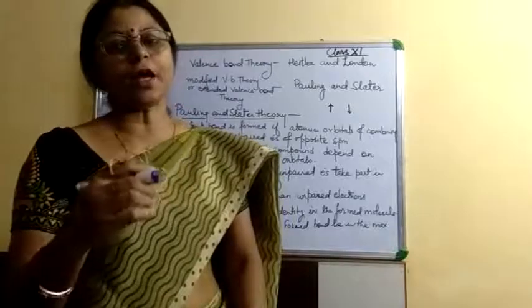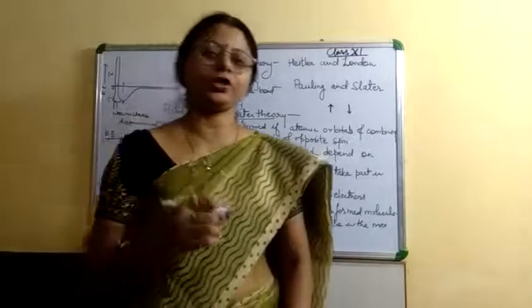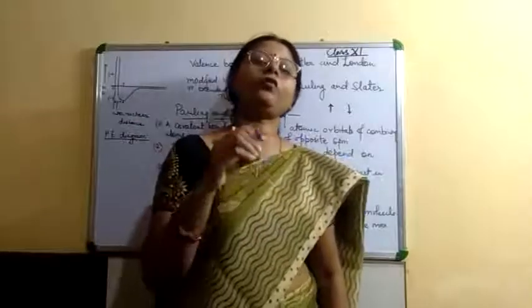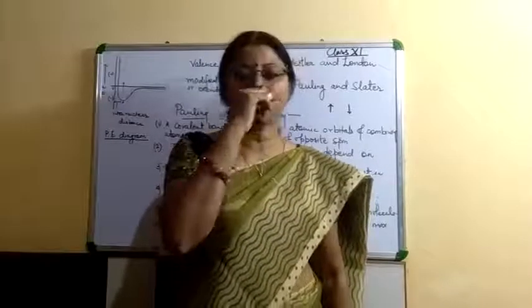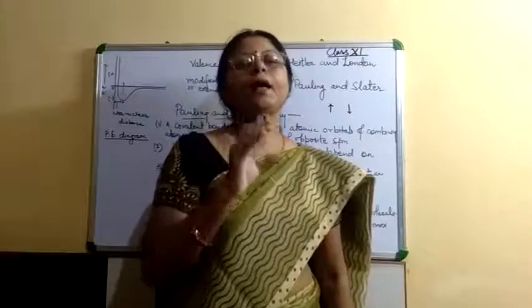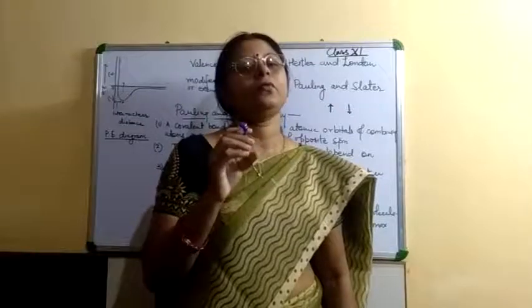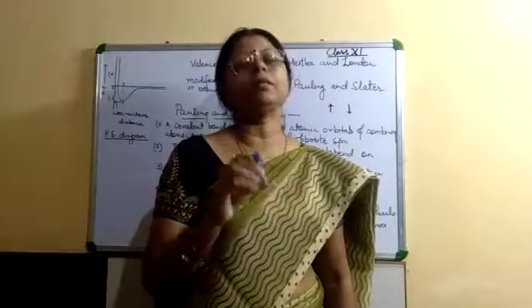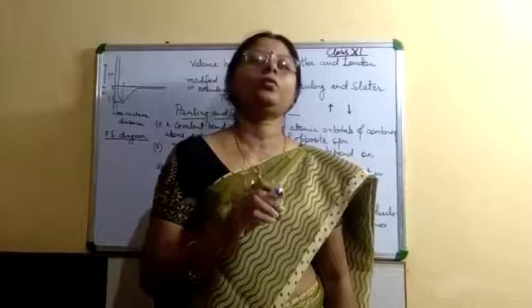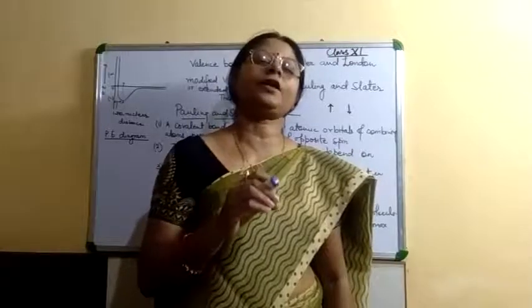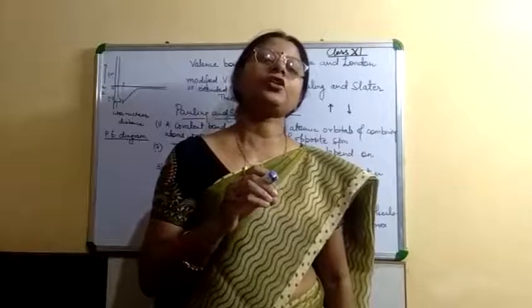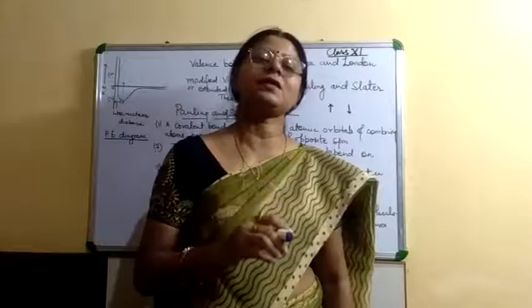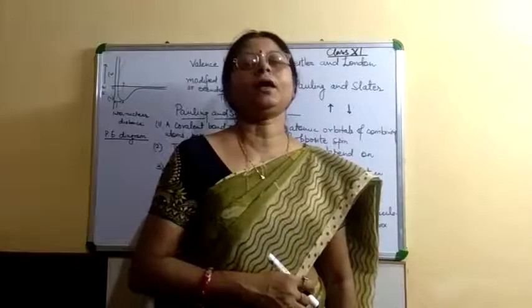The individual atoms have their potential energy, but the potential energy of the molecule is less than that of the combining atoms.